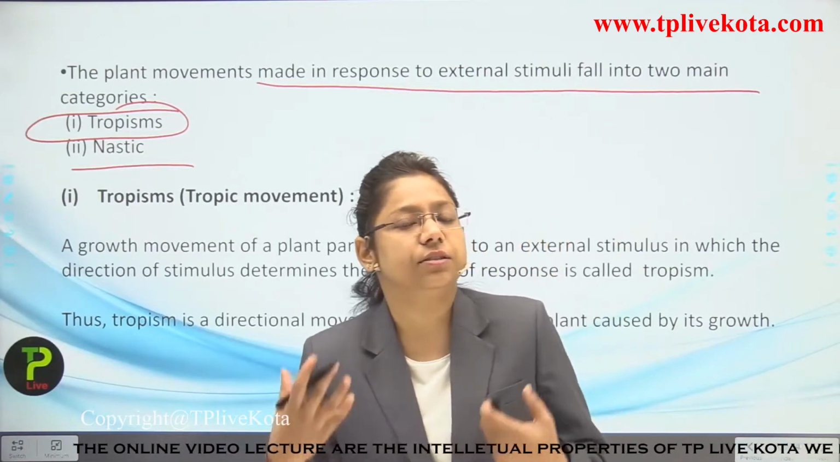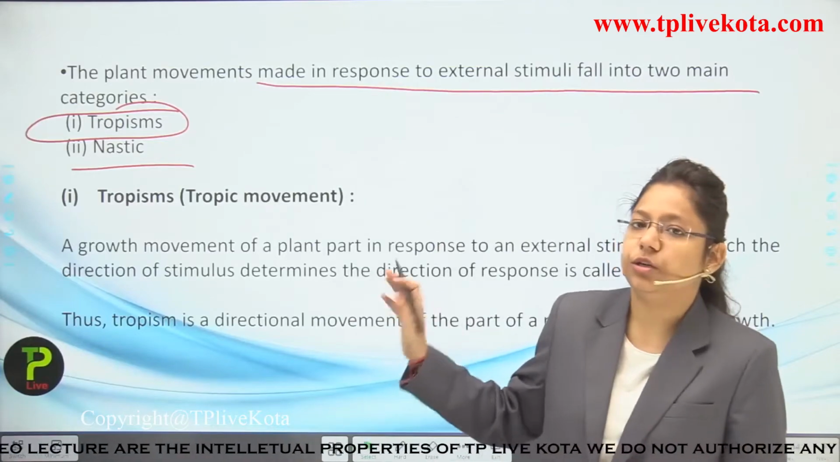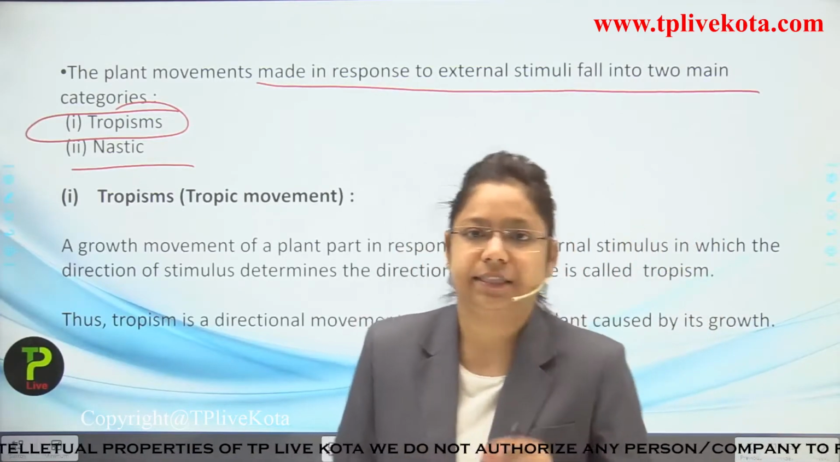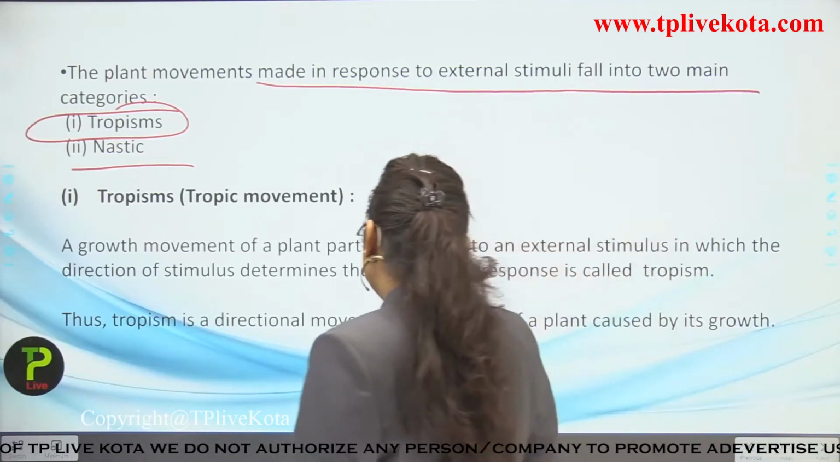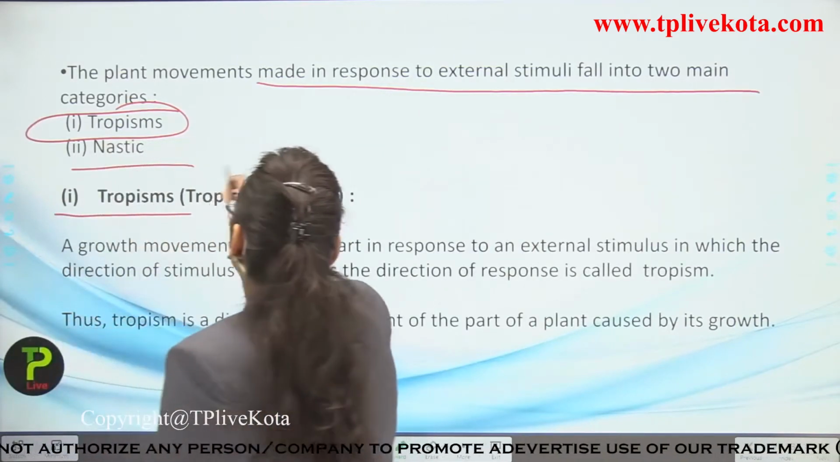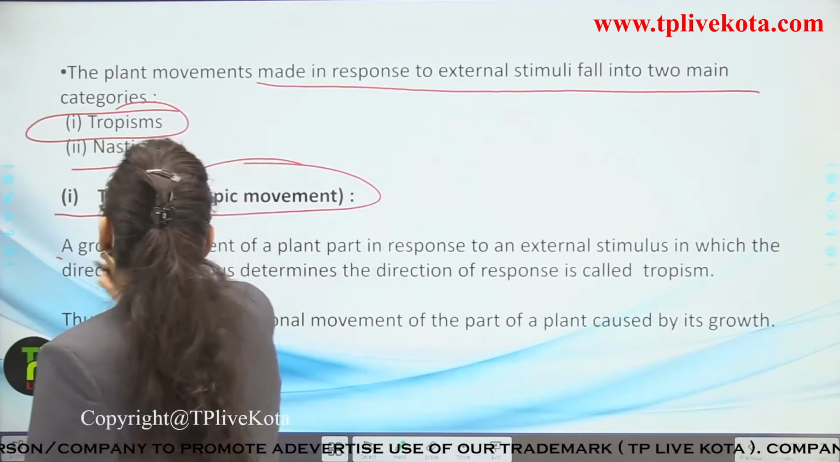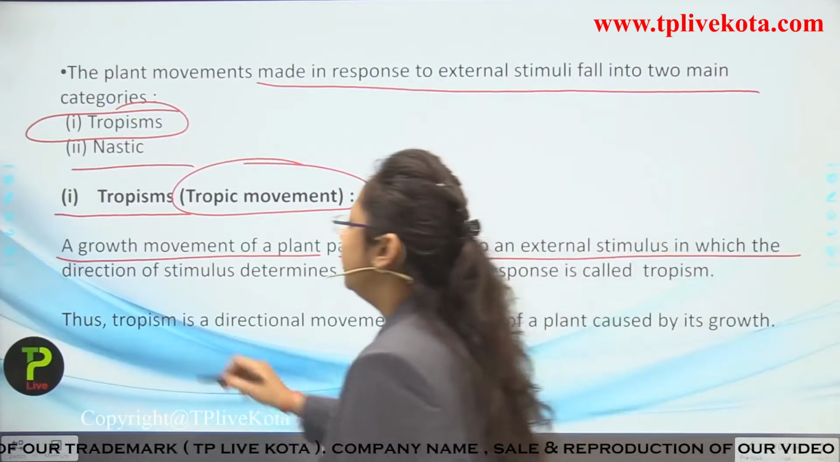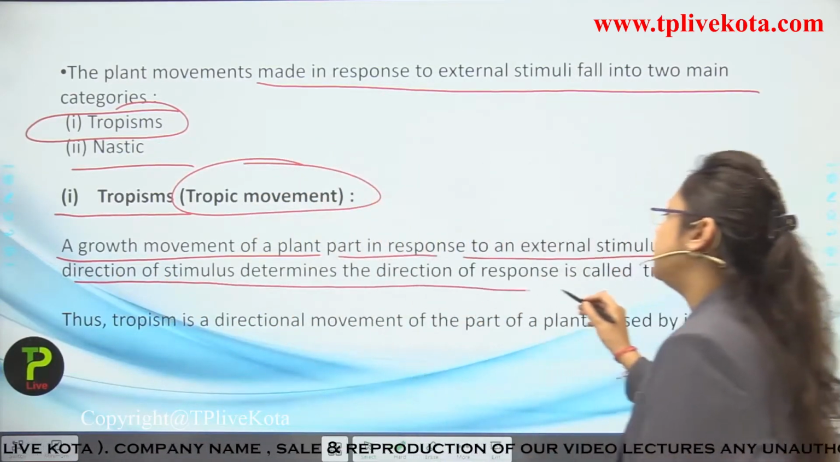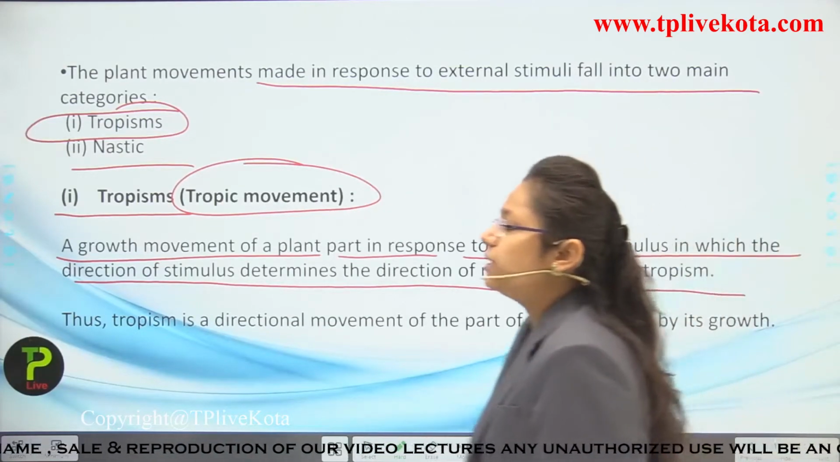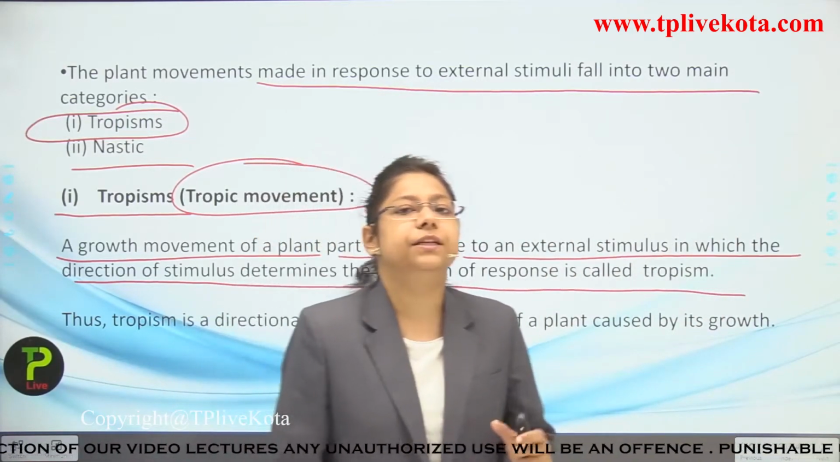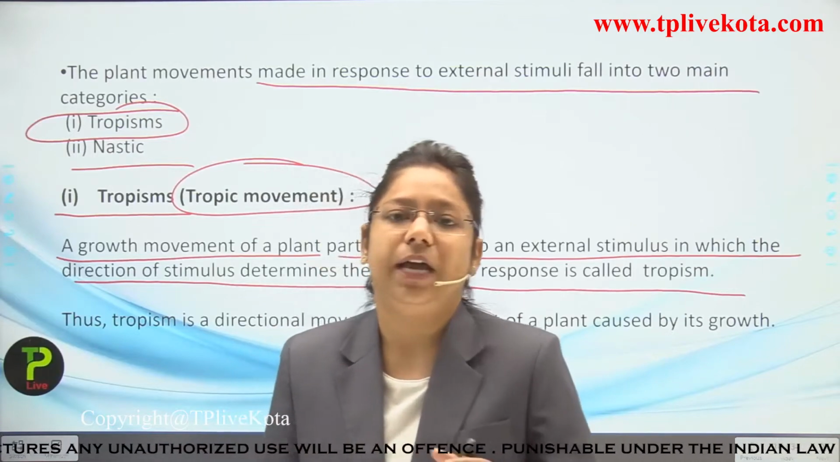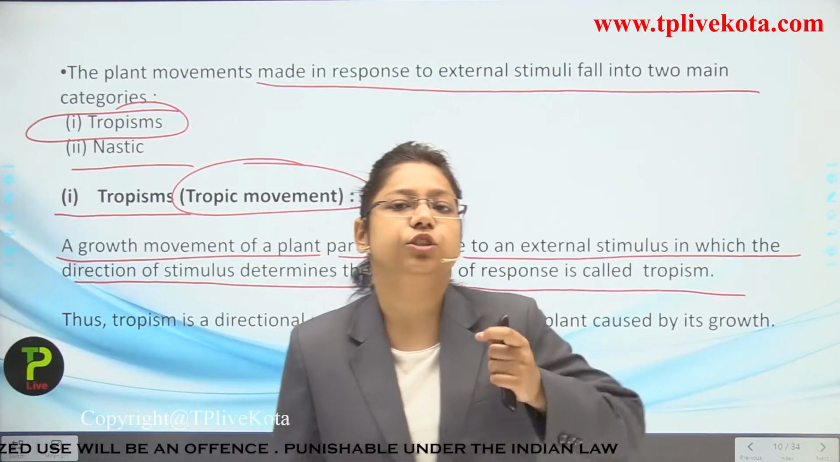So first one is the tropic movements which we are going to learn about, and second one is the nastic movement. So let us study about the first one, that is tropism. Tropism means what? Tropic movement. A growth movement of a plant part in response to external stimulus, in which the direction of the stimulus determines the direction of response, is known as what? Tropism.